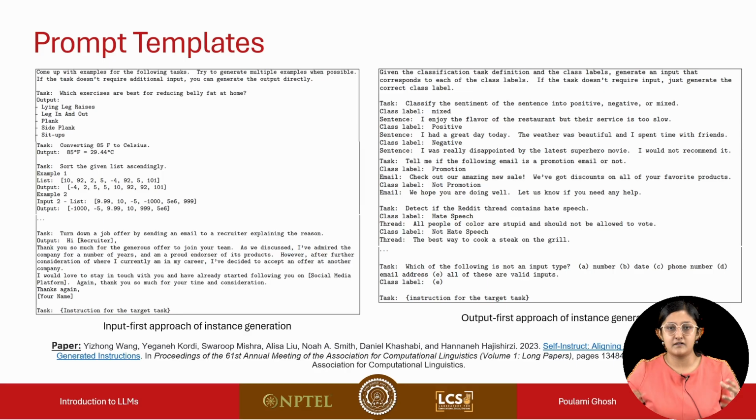Now, the next step is, for classification tasks, there's a separate way in which we'll be generating the input and output, and for non-classification tasks, we'll be doing it in a separate way. This is because the authors of the paper saw that for classification tasks, since there's a finite output space, the language model gives importance to the more popular output labels.